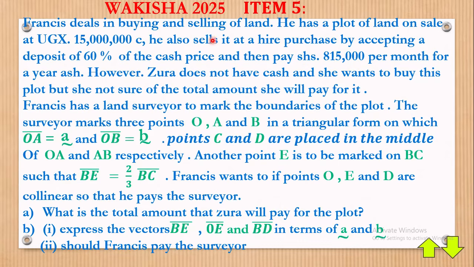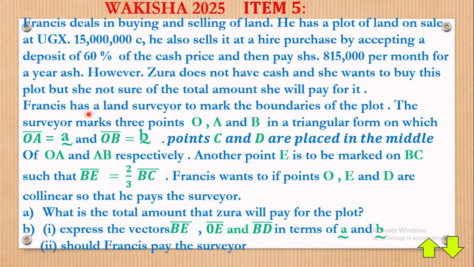Francis deals in buying and selling of land. He has a plot of land on sale at Uganda shillings 15 millions. He also sells it at a hire purchase by accepting a deposit of 60% of the cash price and then paying shillings 815,000 per month for a year. However, Zura does not have cash and she wants to buy this plot, but is not sure of the total amount she will pay for it. So in simple terms, Zura wants to buy on hire purchase.